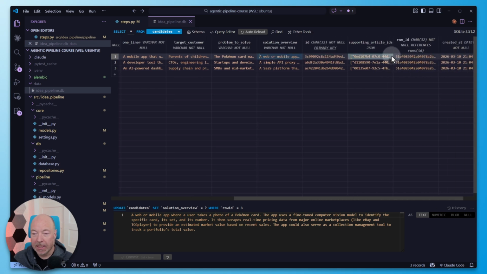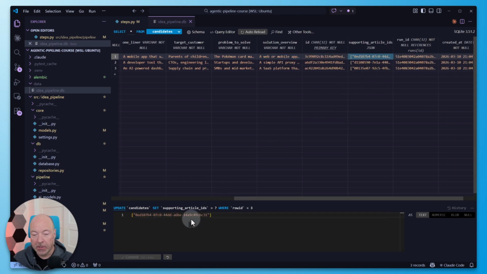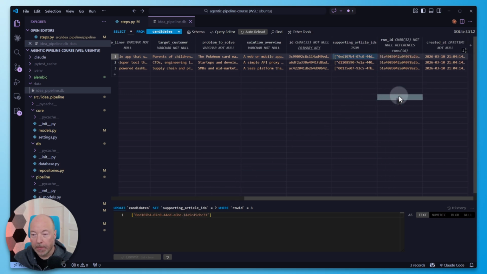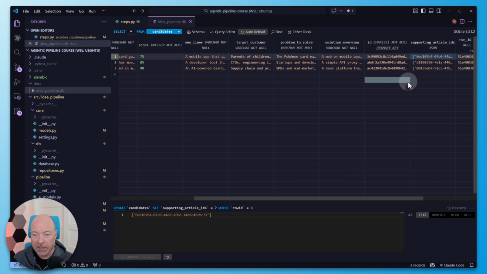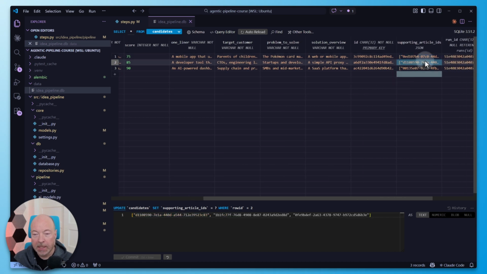And yeah, so supporting article IDs. So there's just the one. So that's okay. Let's look at some of the others, not in detail. Actually, I'm curious about the supporting article IDs. Okay, so this one has 3. And that probably makes sense as well.